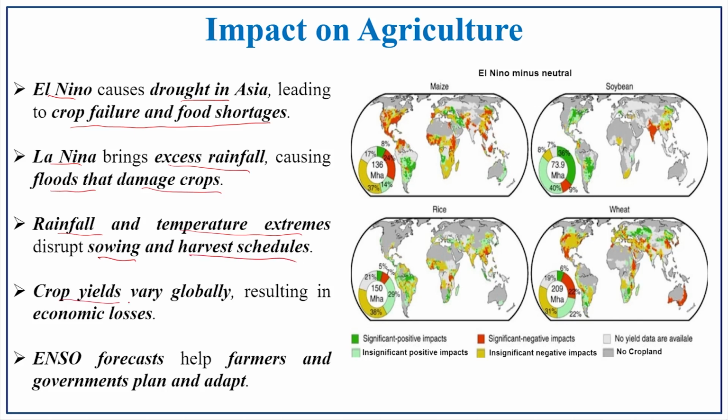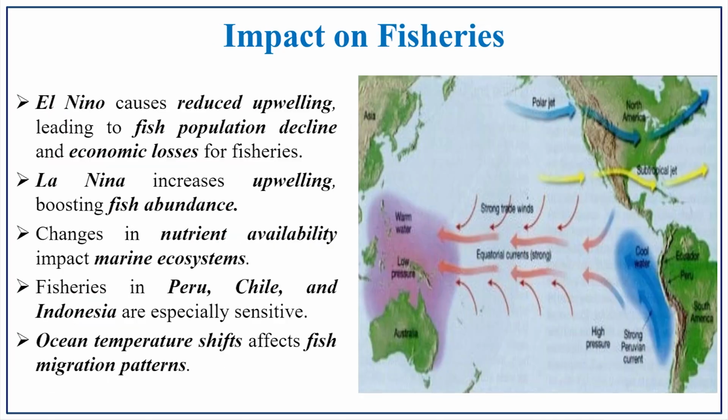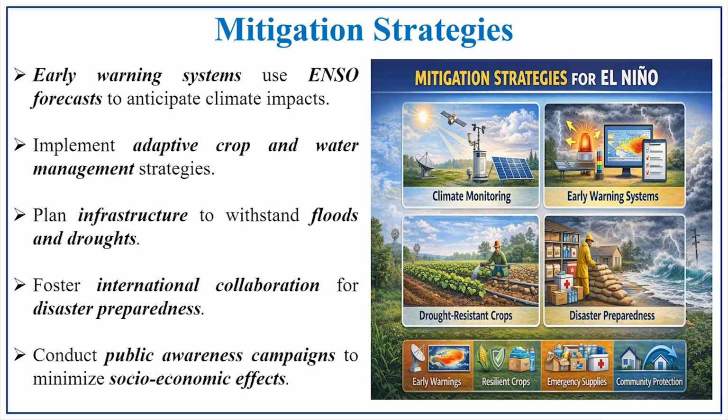So, the crop yield varies globally because of these adverse climatic and oceanic patterns, which results in economic loss. The ENSO forecast helps the farmers and government to plan and adapt. So, what is the impact on the fisheries? Because of the upwelling water, the nutrient content will be high in the eastern coastal region, which supports the fisheries activities in this region. The next one is the mitigation strategies.